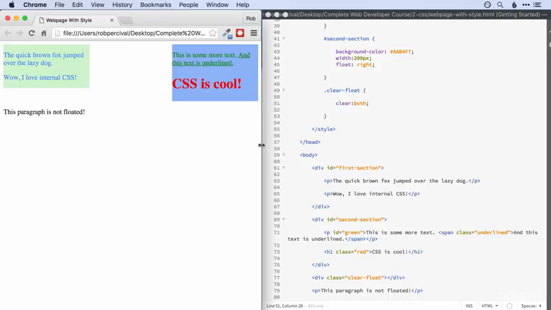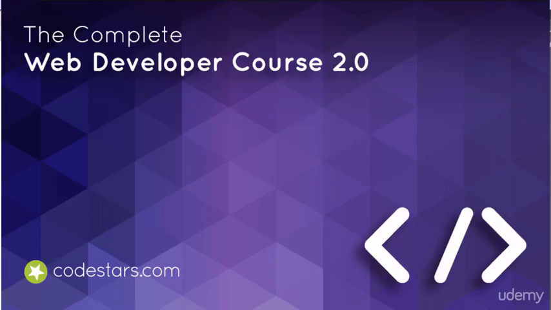Now we'll be looking at floating in a lot more detail later on in the project at the end of this section, where we'll be recreating the BBC News website. That's as far as we'll go for now. Feel free to have a little play around and see how floating behaves. We have lots of floating elements interacting with each other, but we're now going to move on slightly from floats to the related aspect of CSS positioning.